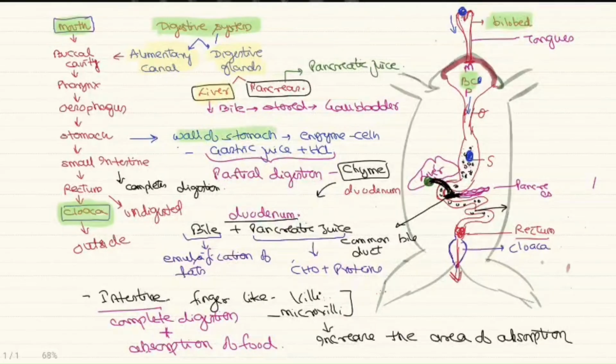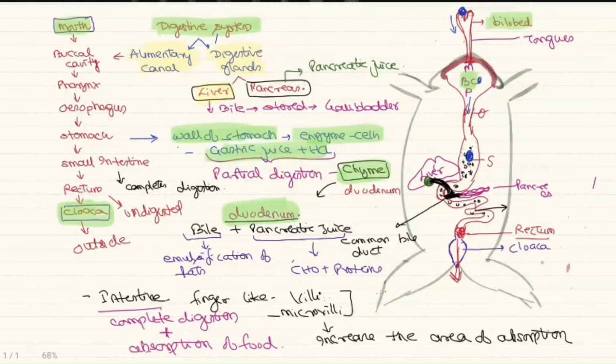The wall of the stomach consists of different types of enzyme-producing cells, and they mainly produce the gastric juice and HCl. This will help in the partial digestion of the food, and the partially digested food is called chyme. Now, this chyme will enter into the C-shaped structure called the duodenum.